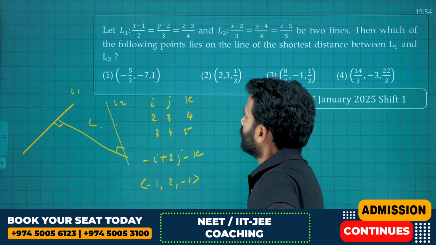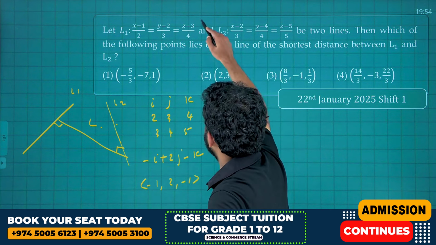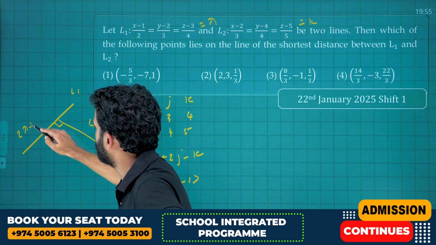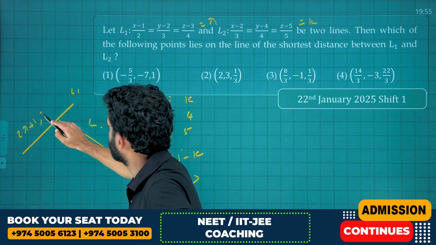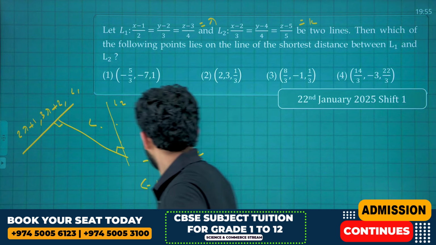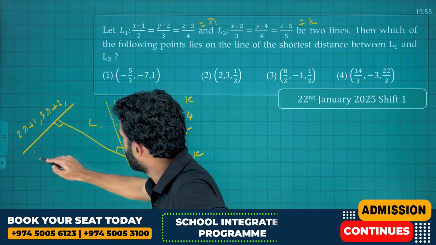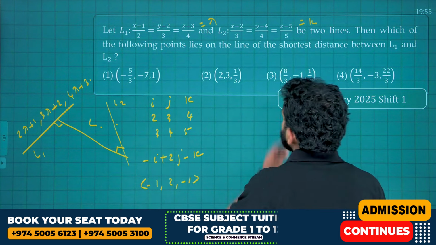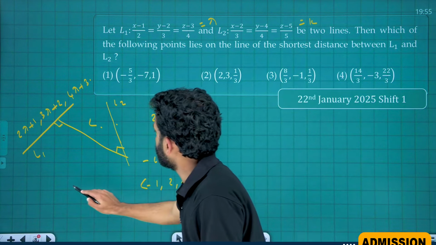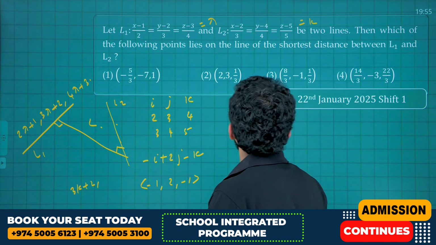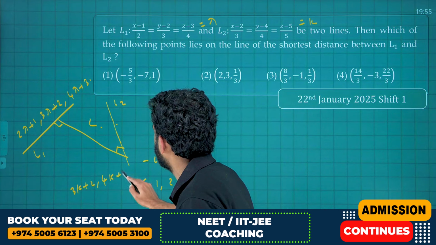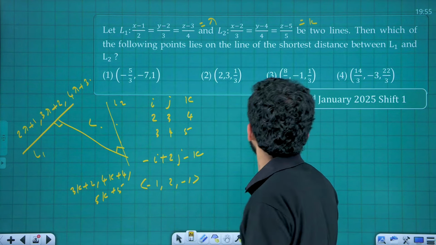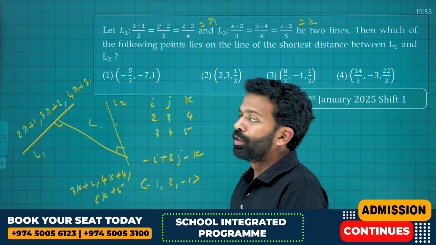Let's take the general points on L1 and L2, with parameters lambda and k. The general point on L1 is (2 lambda + 1, 3 lambda + 2, 4 lambda + 3). The general point on L2 is (3k + 2, 4k + 4, 5k + 5). These are the two general points.